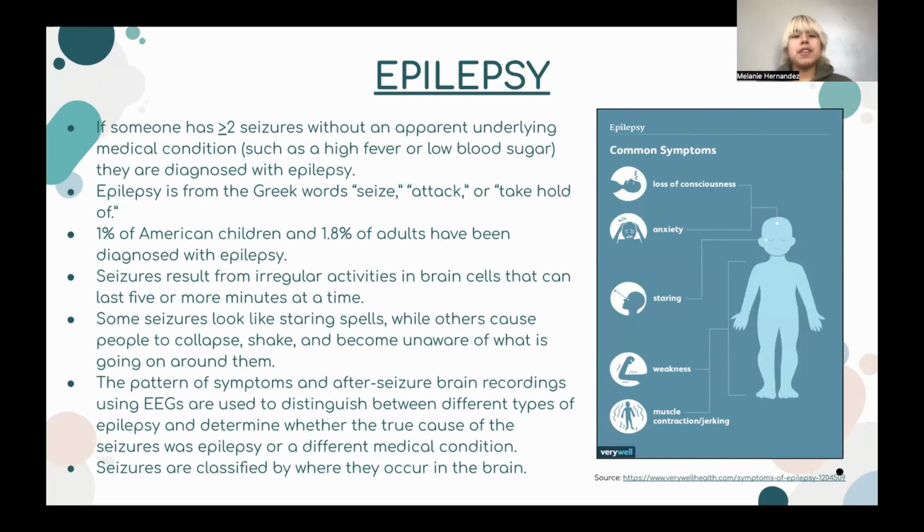Contrary to popular belief, some seizures look like staring spells, while others can cause people to collapse, shake, and become unaware of what is going on around them. The pattern of symptoms and after-seizure brain recordings are used to distinguish between different types of epilepsy and determine the true cause of the seizures.